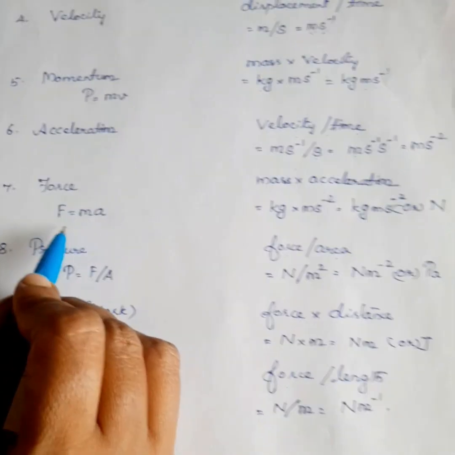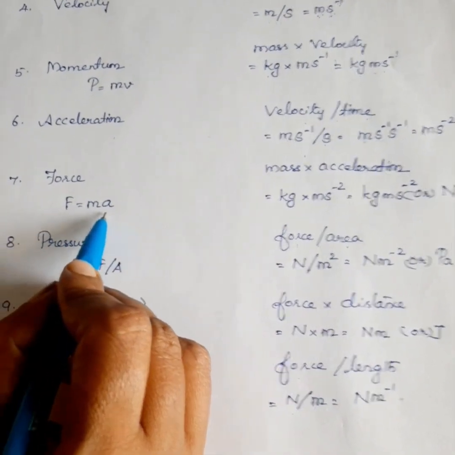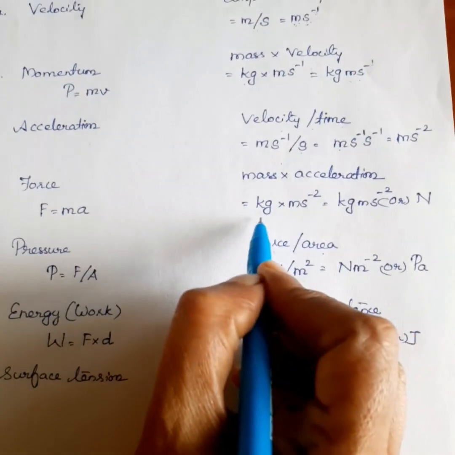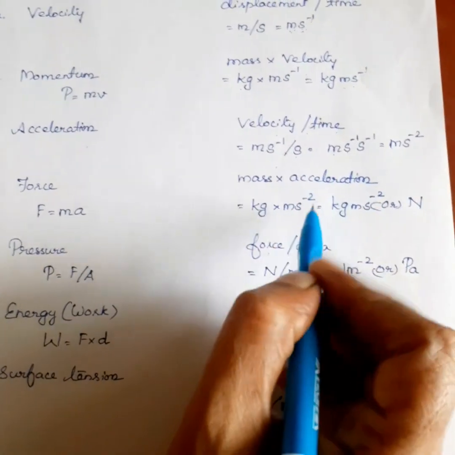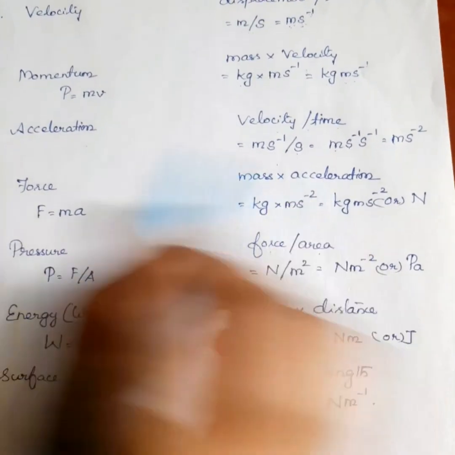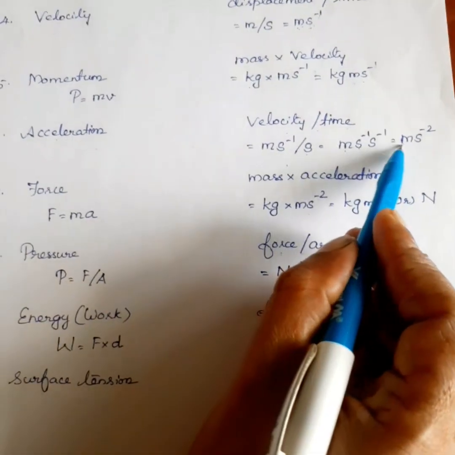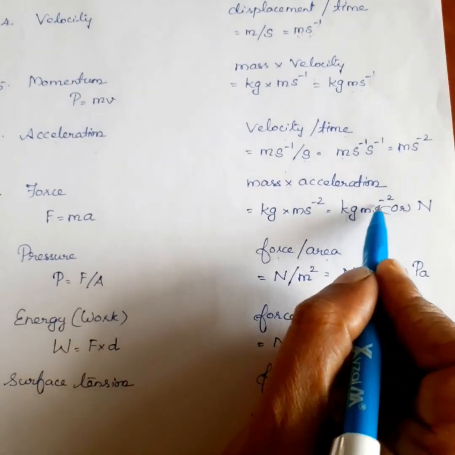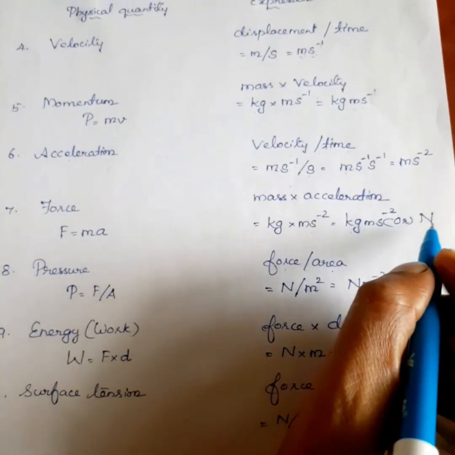Next one is force. Force is equal to m into a, mass into acceleration. What's the unit of mass? Kilogram. The unit of acceleration? Meter second power minus 2. So, kilogram meter second power minus 2. It is otherwise called Newton.